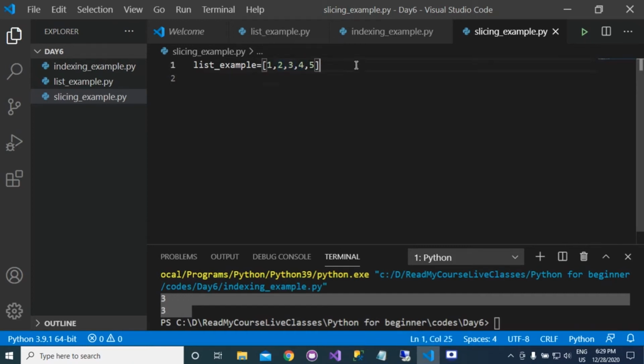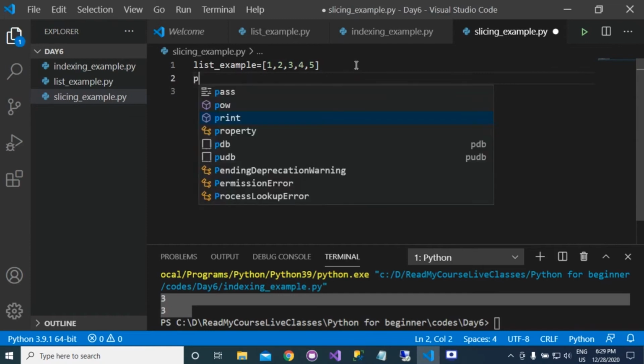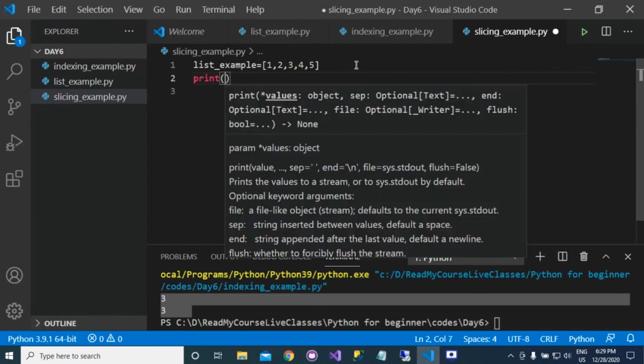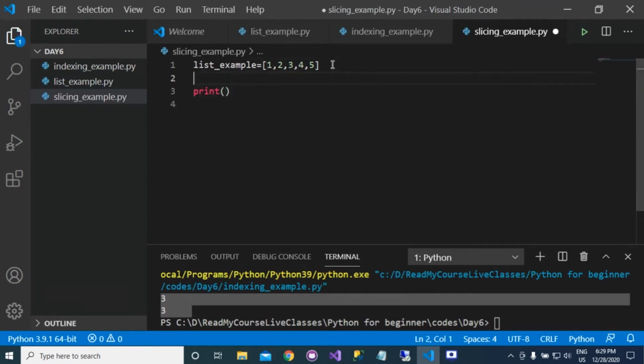So as in the case of a string, first we need to identify the index. So this is 0 index, this is 1 index, this is 2 index, this is 3, and this is 4 index.